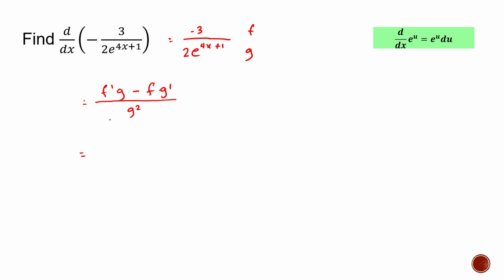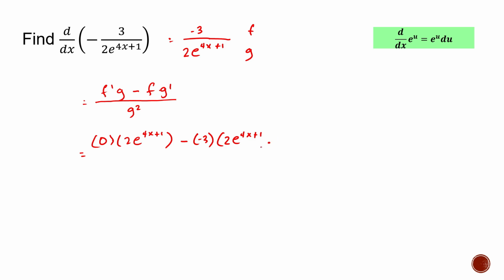So f prime, the derivative of negative 3, is 0 times 2e^(4x+1), minus f, which is negative 3, and then the derivative of that one. So the derivative of 2e^(4x+1) is 2e^(4x+1) times the derivative of 4x plus 1.